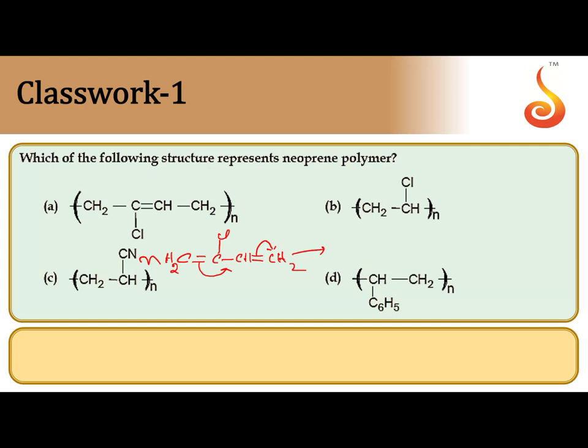So finally only one pi bond is broken, and the other is just shifted. The terminal CH2 looks for a bond with another monomer, and Cl remains present. The double bond is shifted from 1-2 to 2-3. This is the repeating unit present in polychloroprene, also called neoprene. So the correct answer is A.